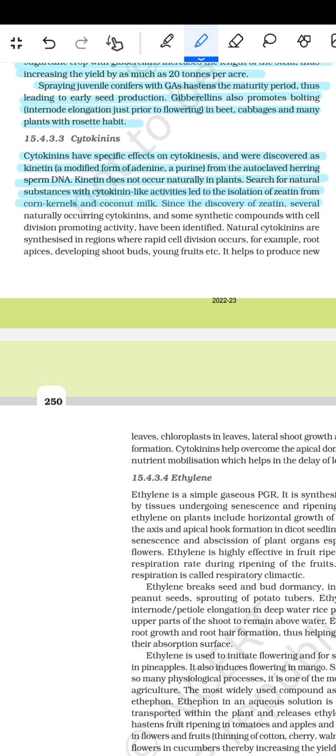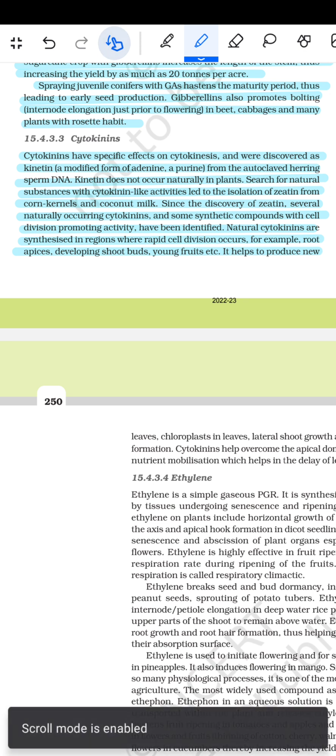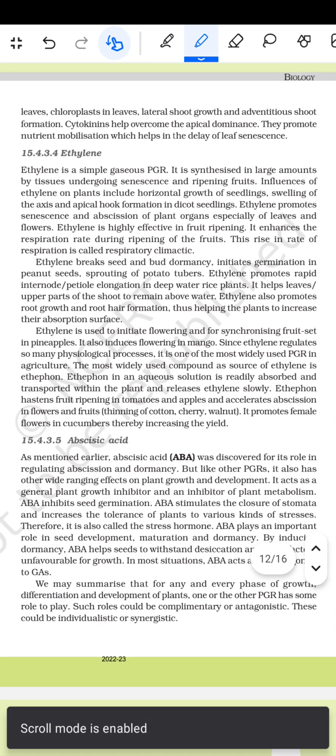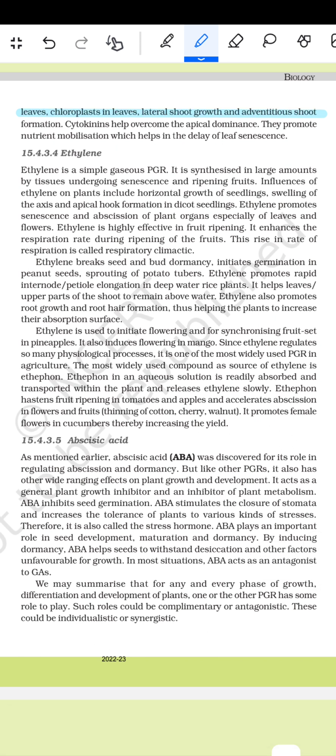Since the discovery of zeatin, several naturally occurring cytokinins and some synthetic compounds with cell division promoting activity have been identified. Natural cytokinins are synthesized in regions where rapid cell division occurs, for example root apices, developing shoot buds, young fruits, etc. It helps to produce new leaves, chloroplasts in the leaves, lateral shoot growth, and adventitious shoot formation. Cytokinins help overcome apical dominance. They promote nutrient mobilization, which helps delay leaf senescence.